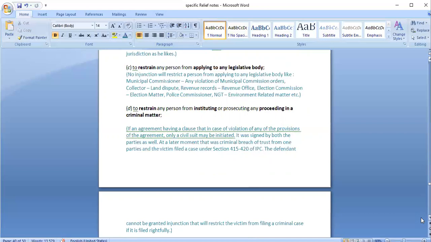For example, in case of defamation, in case of nuisance or any other matter, we cannot ask that particular person that you should not file a case under criminal law, you should only approach the civil law only. So we cannot do that, and we cannot obtain an injunction for those kinds of matters.